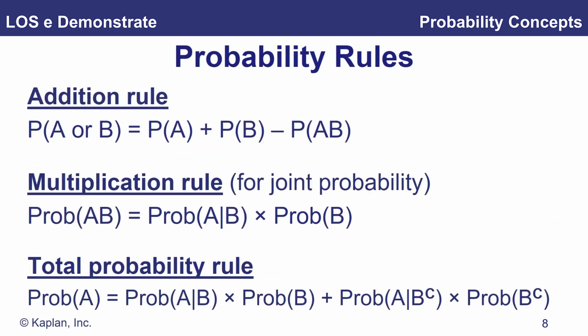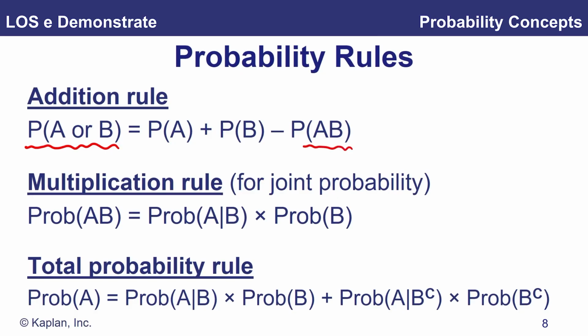Okay, so we now move into looking at some rules, and we need to demonstrate the application of multiplication and addition rules according to our LOS. So here is our addition rule. This is the probability of event A or B occurring. When it's written like that, it means the probability that either event A or B occurs. So we take the unconditional probability of event A occurring plus the unconditional probability of event B occurring, and then we subtract the joint probability.